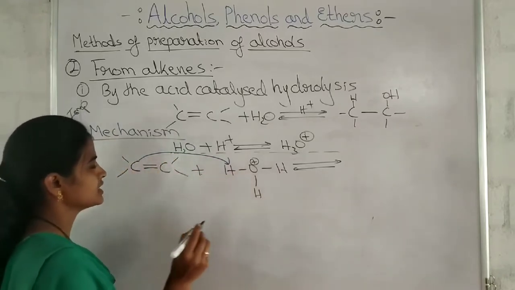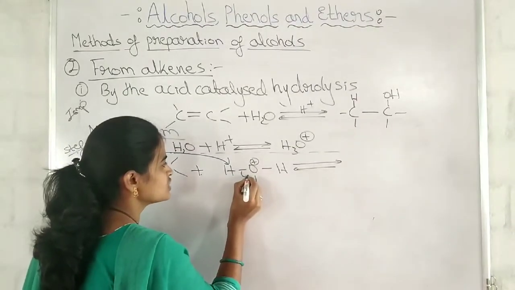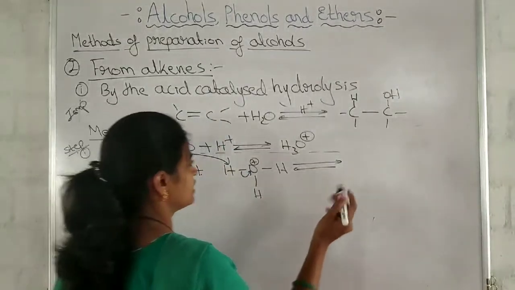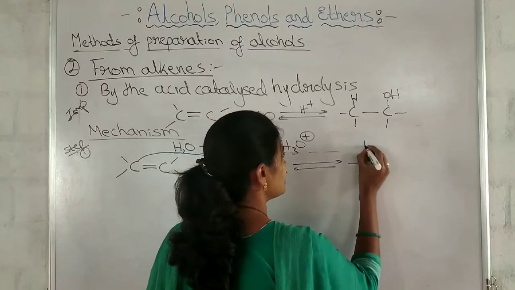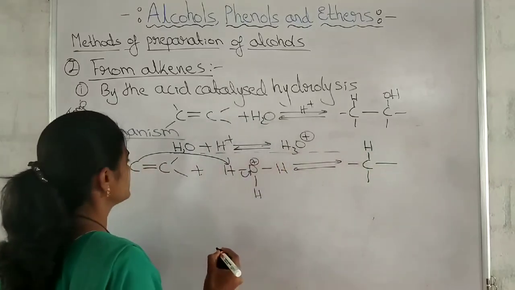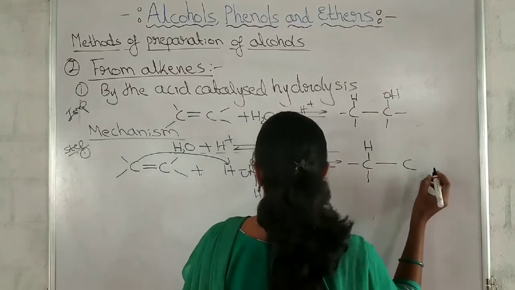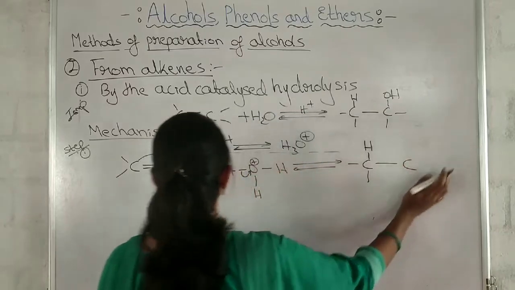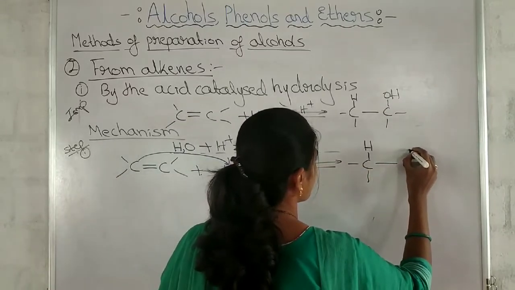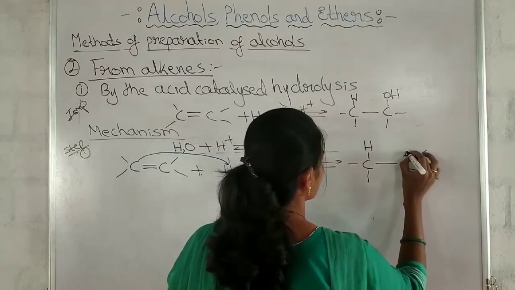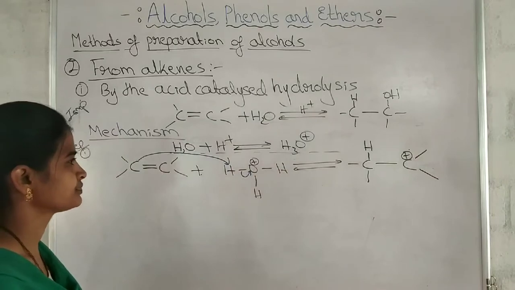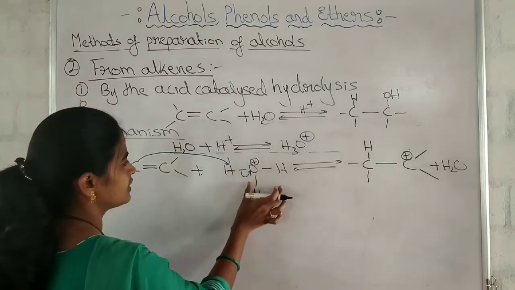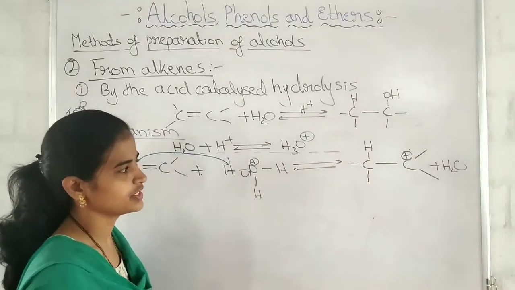This hydrogen attacks here and this shared pair of electrons will shift to the oxygen. So what will we get here now? Carbon is attached with one hydrogen atom. The double bond has become a single bond now. C and O3. This will get a positive charge, plus H2O. This H2O will get eliminated now.